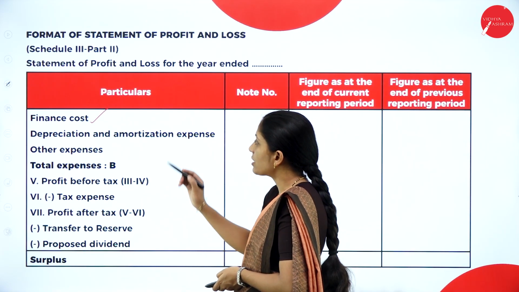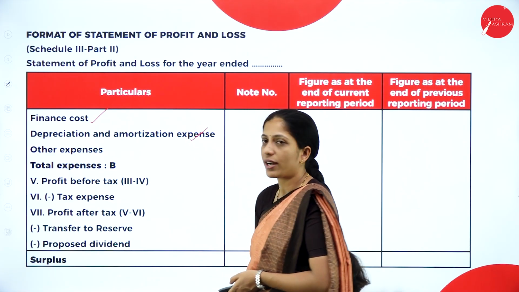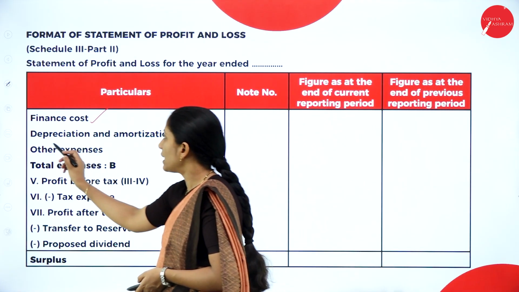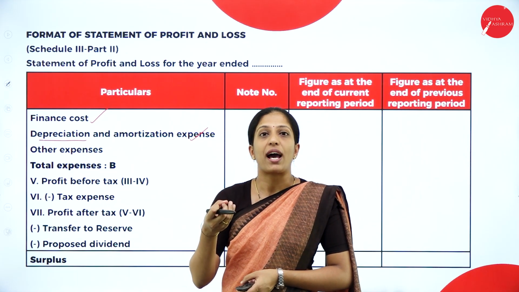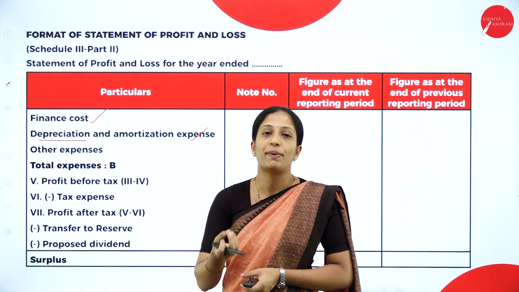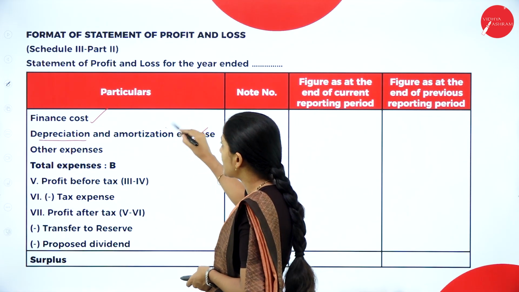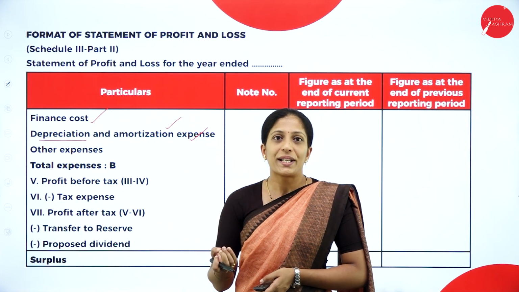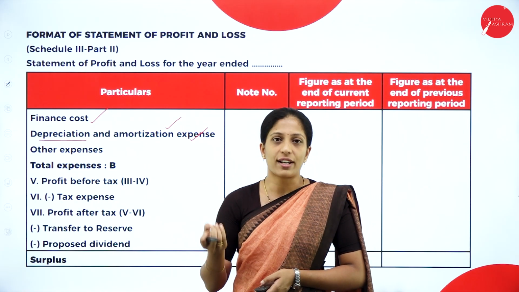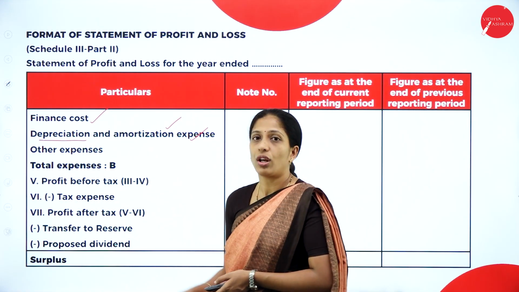After finance cost, we have depreciation and amortization. Normally in the adjustment they'll give you the depreciation. So depreciation means what? Decrease in the value of fixed asset, that is tangible fixed asset. Whereas amortization, decrease in the value of intangible fixed assets like goodwill written off, that comes under amortization. Okay, so depreciation on fixed asset.